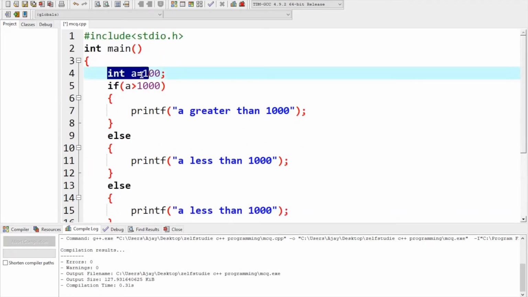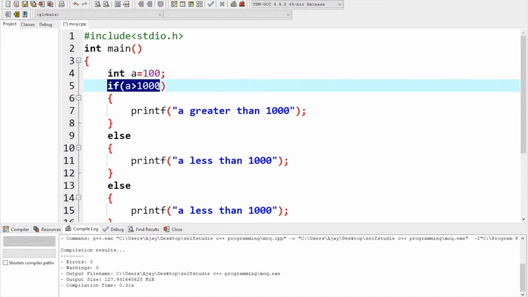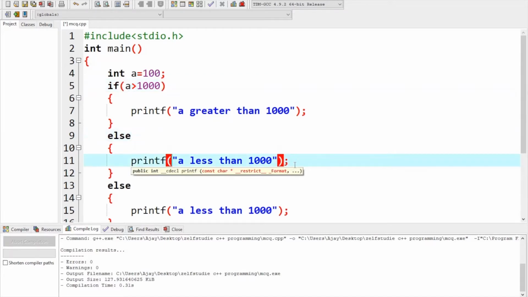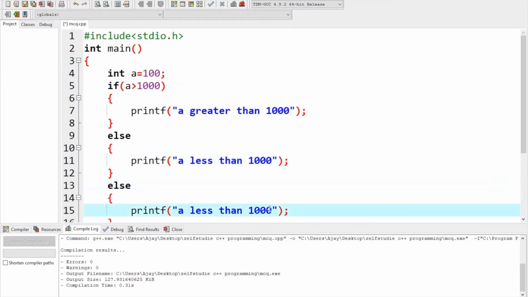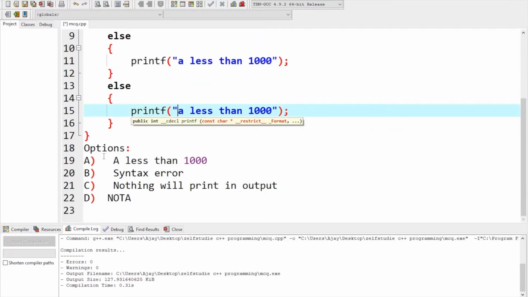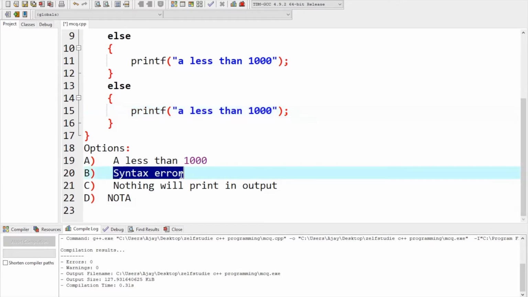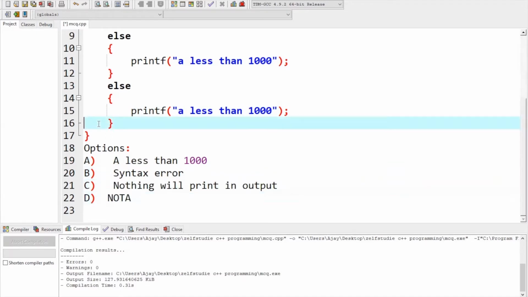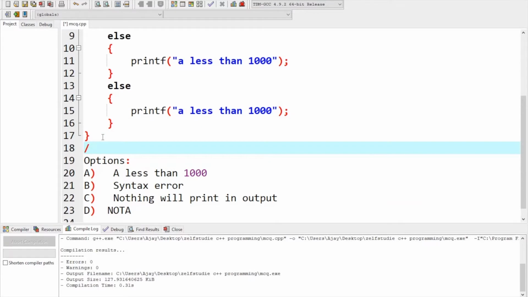We have an integer a equal to 100 and we have an if statement which says if a greater than 1000, printf a greater than 1000, else printf a less than 1000, and again there is another else saying printf a less than 1000. So what will happen? Options: a less than 1000 will be printed, or there will be a syntax error, or nothing will be printed in the output, and the final option is none of the above.